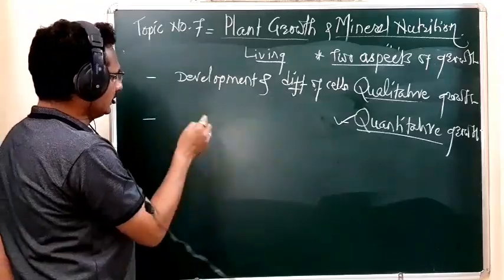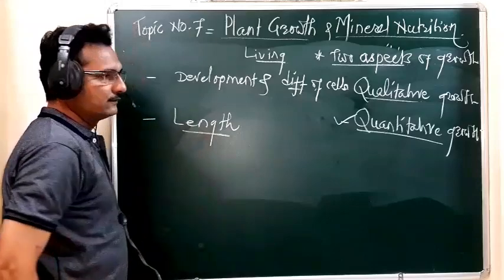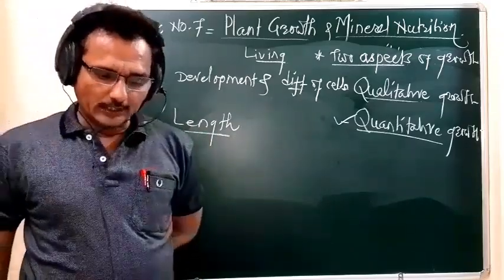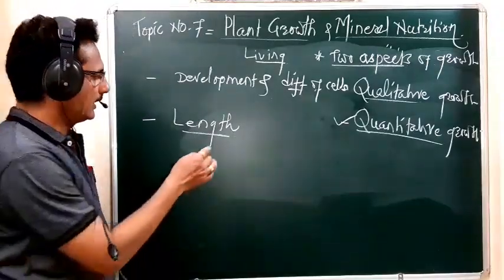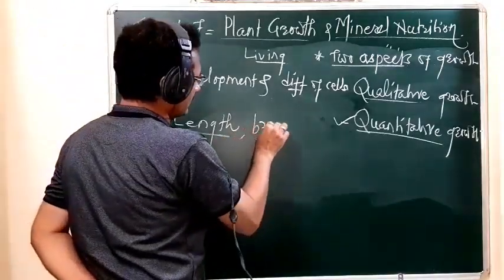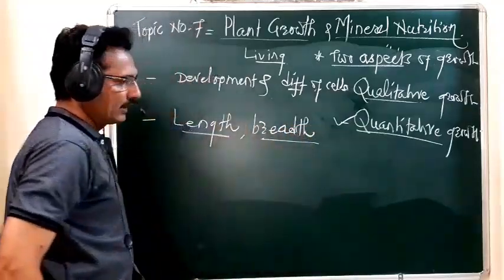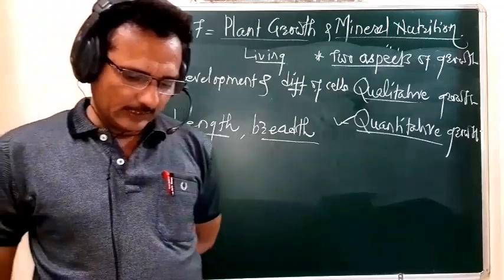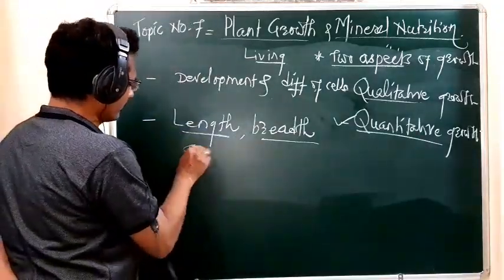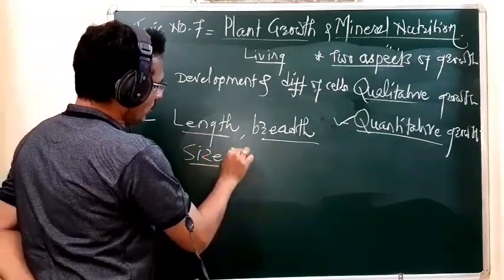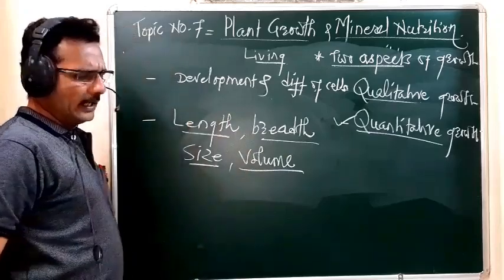So the quantitative growth shows in the form of the length of that organism. Then it also shows in the form of the breadth of that organism, and along with that the size and volume.